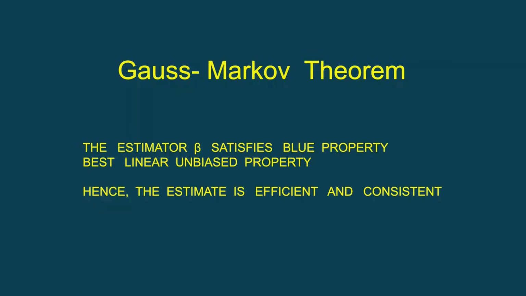By the Gauss-Markov theorem, we have already seen the importance of the minimum variance property, which means that any estimator in any regression model will call for the minimum variance unbiased property, or the BLUE property. This has been discussed elaborately in the previous modules, and we have seen that an OLS estimator satisfies all the properties of unbiasedness, minimum variance, consistency, and thereby efficiency. So in this regard, it is very important to justify the overall significance of the model.